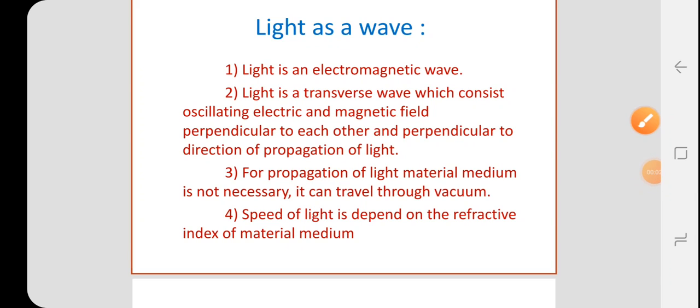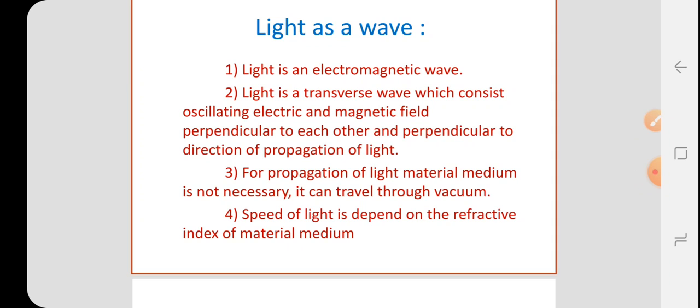Welcome students. Before this we studied the nature of light. Light can travel in a corpuscular nature by Newton's theory, and light can travel in a wave nature by Huygens' theory. But for a long time we have determined the dual nature of light.